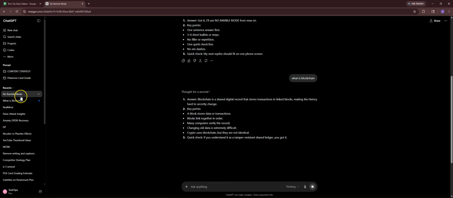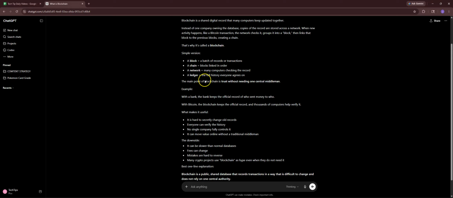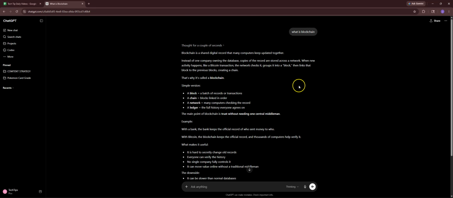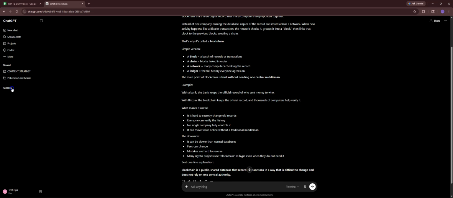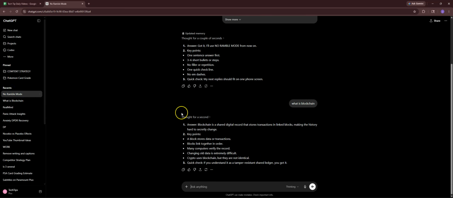Now we'll go back and actually take a look at what the other one was, because it was still actually replying while we went into this. And we can see here, look at the difference in size here. This is actually pretty crazy in comparison. Let's look over it one more time in no ramble mode. And that is the exact difference. And in my opinion, this is fantastic.